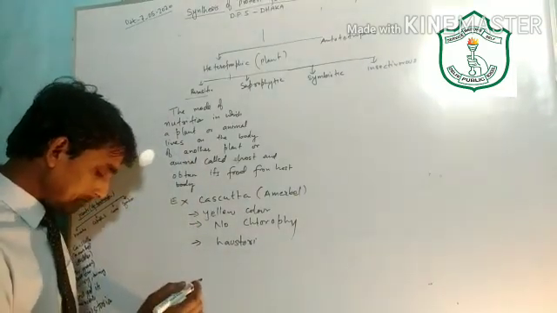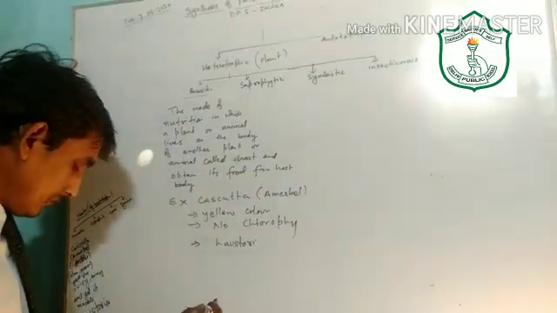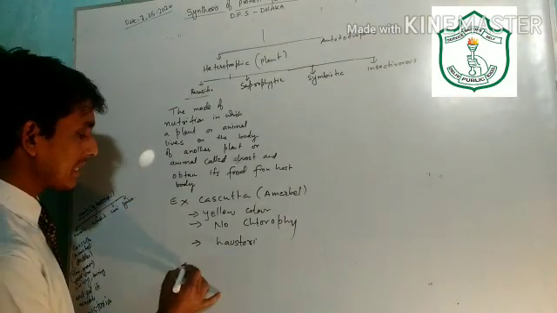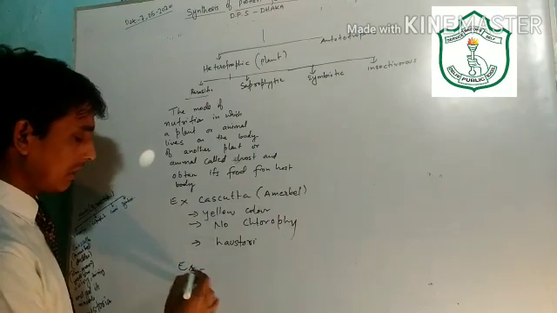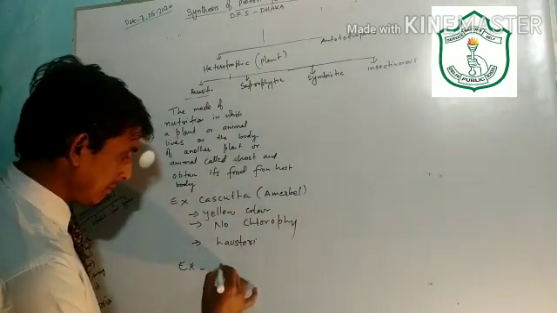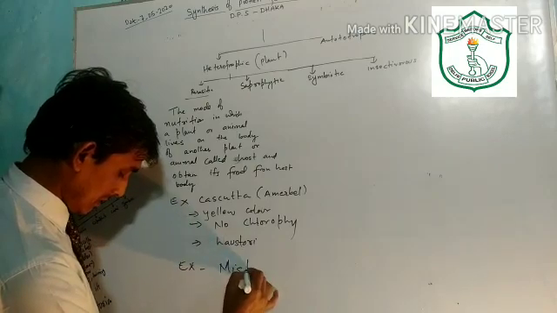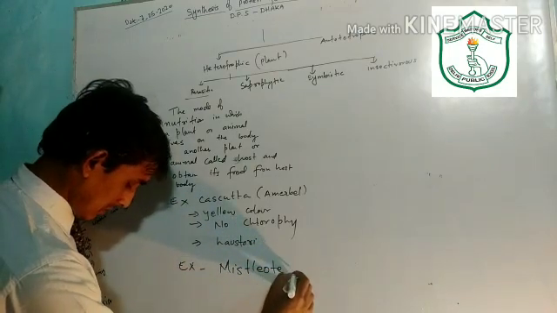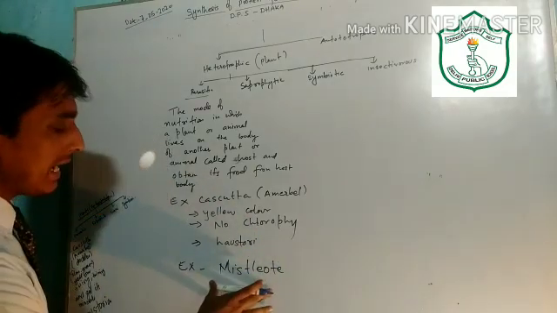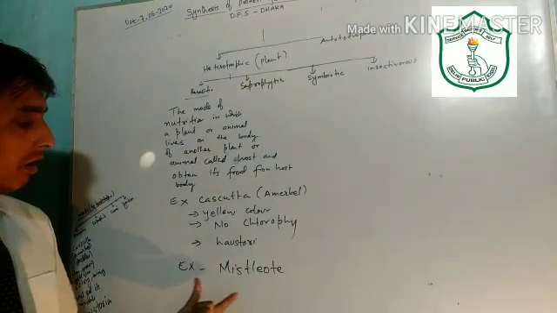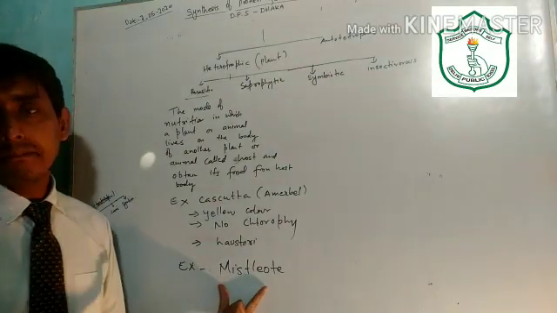Examples of partial parasitic plants are mistletoe. It has its own chlorophyll, but it is dependent on the host body for water and minerals.